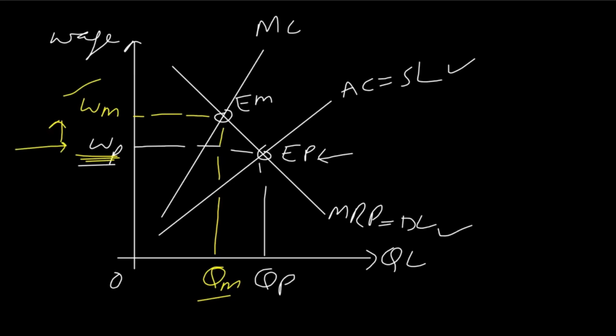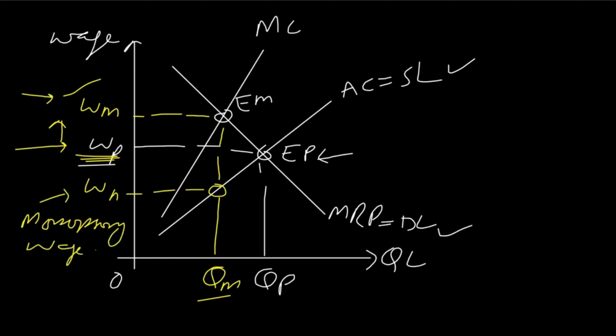But if workers are facing a monopsony employer, the single employer of labor, then they will receive this much money, WN. WN is the monopsony wage rate. So the workers who are facing monopsony receive low wages, and the workers who are part of a trade union receive high wages.